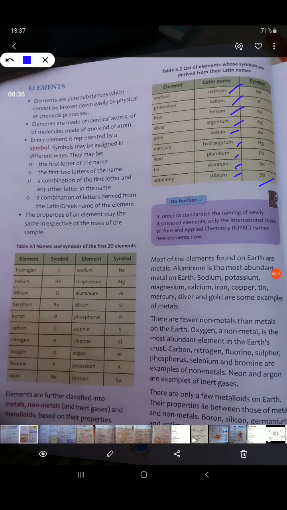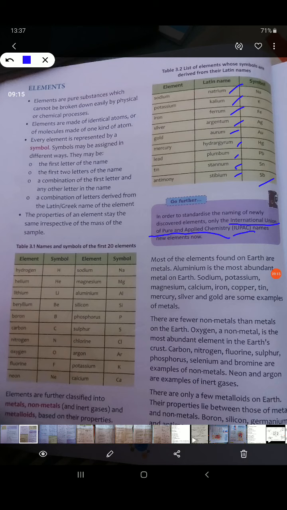Okay. Now talking about if some new elements are formed. These elements were already named. When we find something new, we need to name it. The naming and everything related to these elements and chemicals is done by the International Union of Pure and Applied Chemistry, in short IUPAC. The name given by this International Union of Pure and Applied Chemistry, we call it the IUPAC name. So if you get any new element, the name will be given by IUPAC. You and I cannot name an element according to our wish.